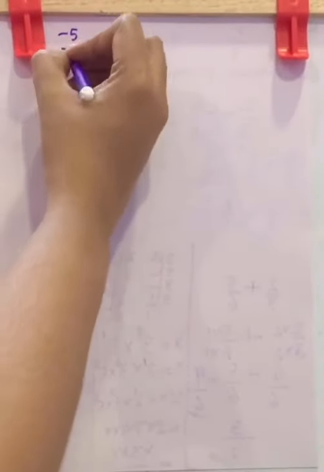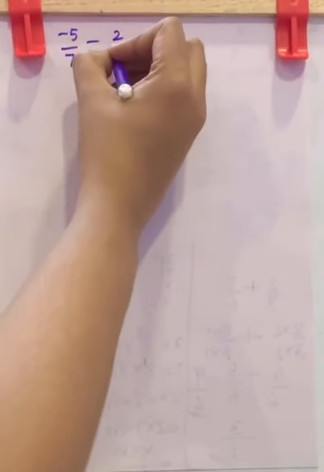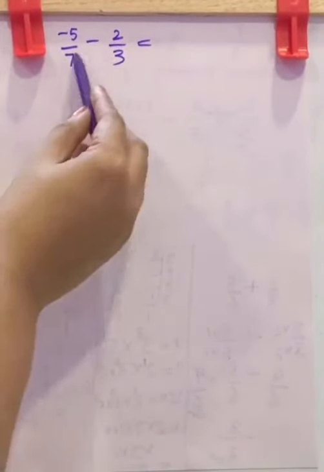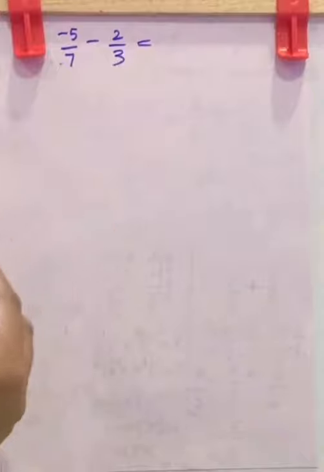Now let us check subtraction of rational numbers. Minus 5 by 7 minus 2 by 3. Here, as in the addition, you have to check the denominator. It is different. So you can't directly subtract it. First you have to make it the same denominator. But look, here it is prime numbers. That is, we have a choice for cross multiplication.